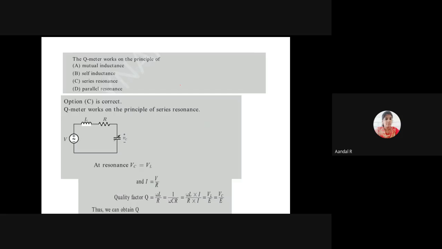We have the series resonance circuit. A series RLC circuit with AC input is called a series resonance circuit. In the series resonance circuit, the formula for quality factor is XL by R or XC by R. The quality factor concept is employed only in the series resonance circuit.